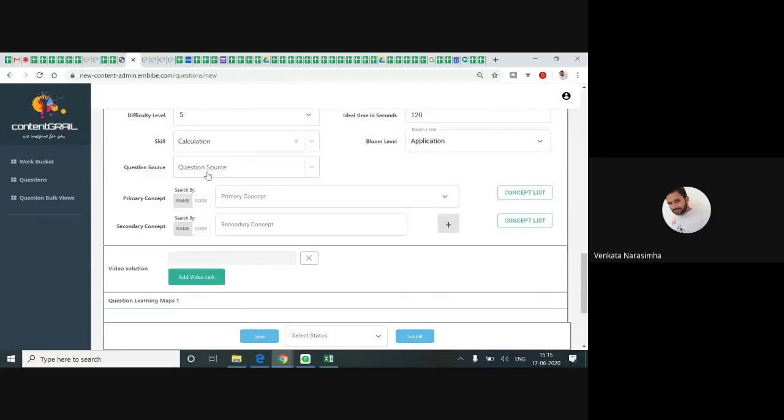And for the question, what concept are we tagging as the primary concept? Circumference. Overall, the question with circumference is the main concept, right?